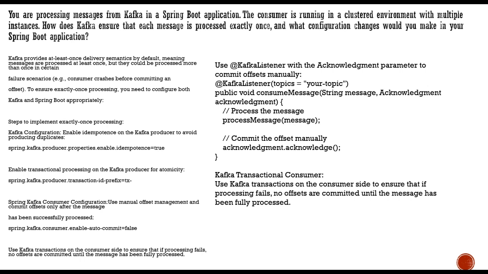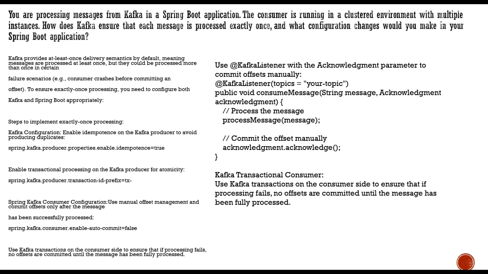And then in a multi-cluster environment, how do you ensure that this is only processed once and there is no duplication happening over here? Kafka provides at-least-once delivery semantics by default, meaning a message is processed at least once, but it could also be processed more than once in certain scenarios.